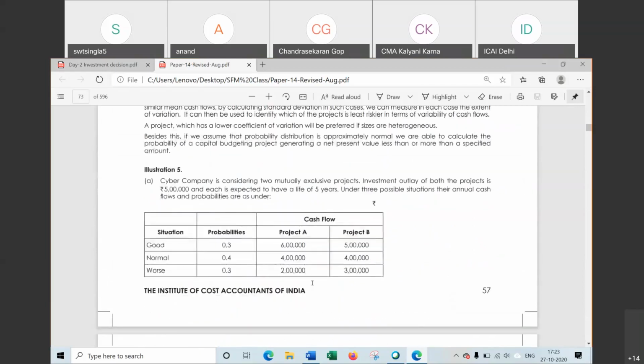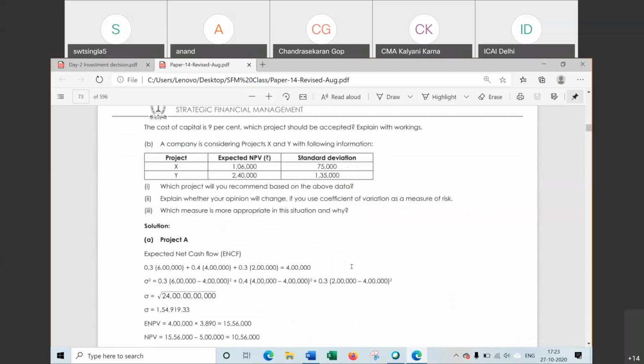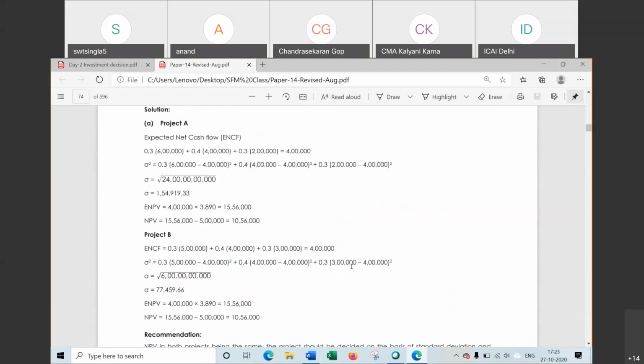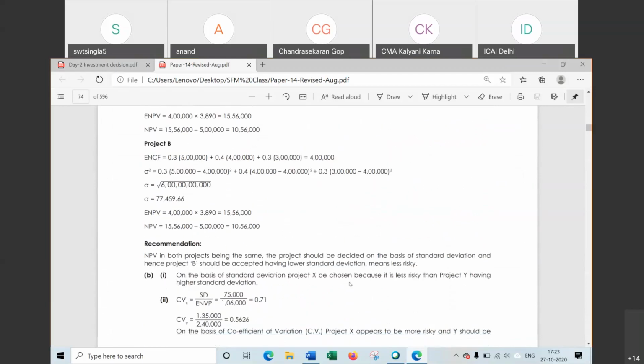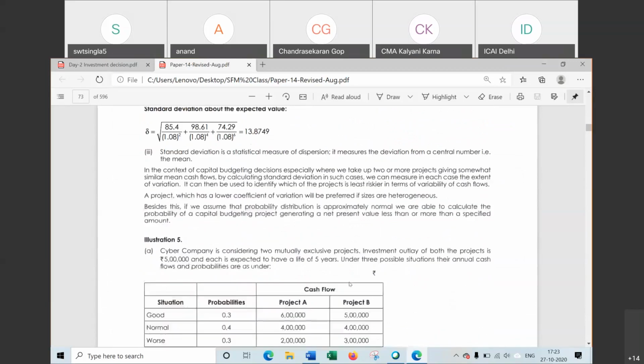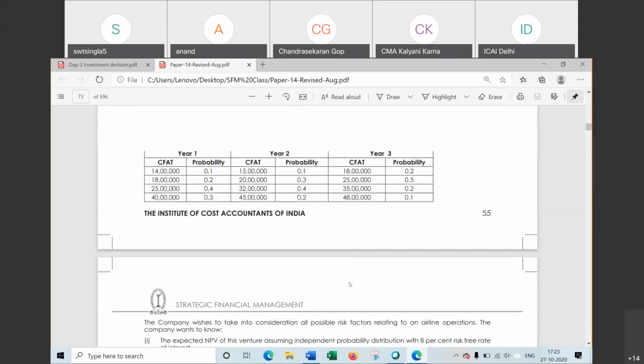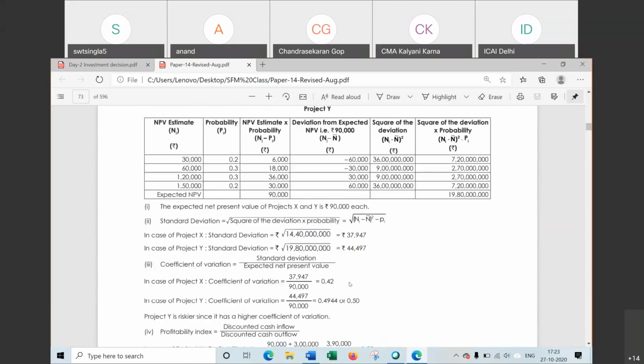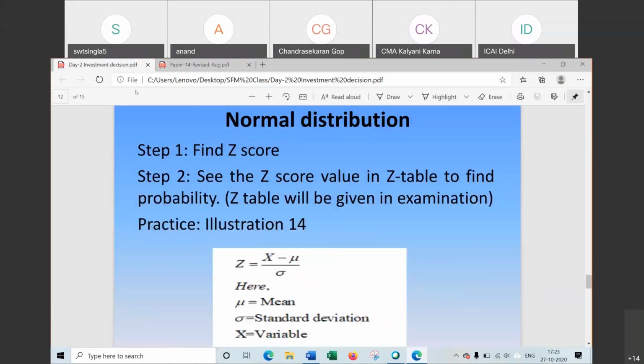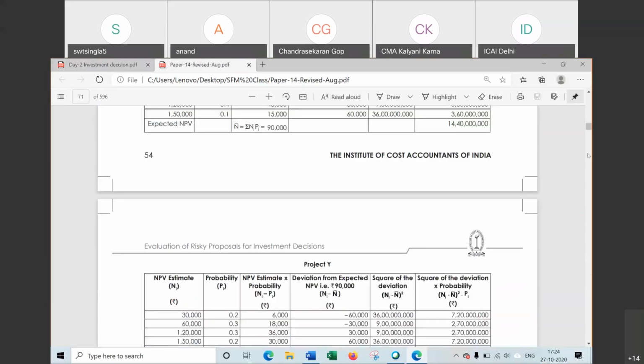Question 5, when you do this at home, you have to compute the standard deviation and expected NPV. We will discuss the theory of this one. I will tell you this question in theory. The calculation is very lengthy. One topic is left out for this chapter, that is normal distribution. That is question number 14.